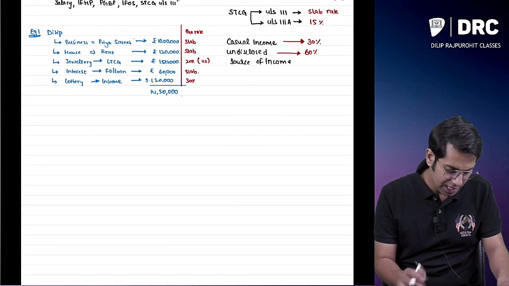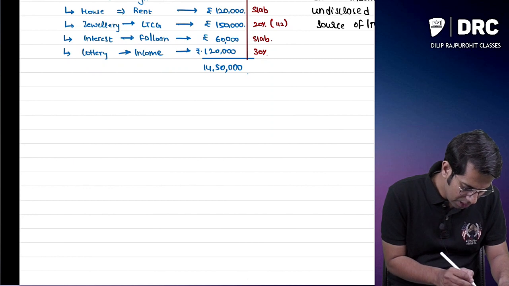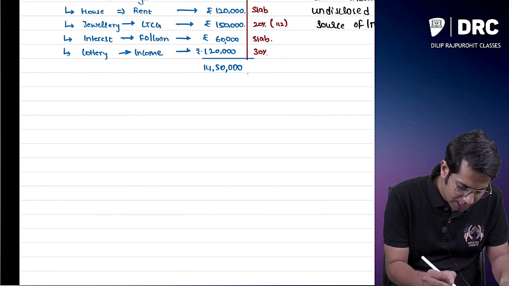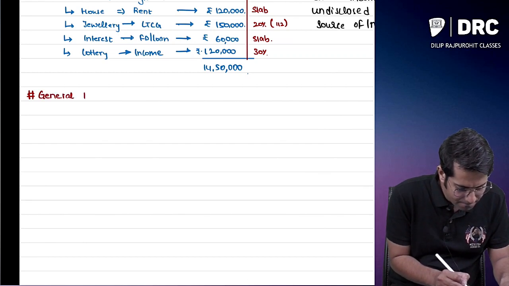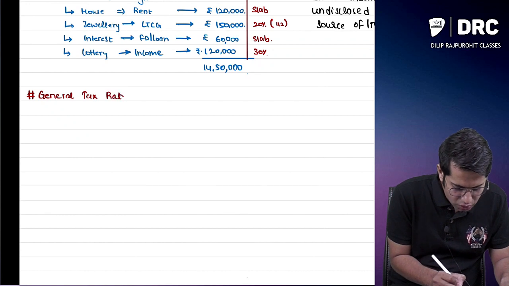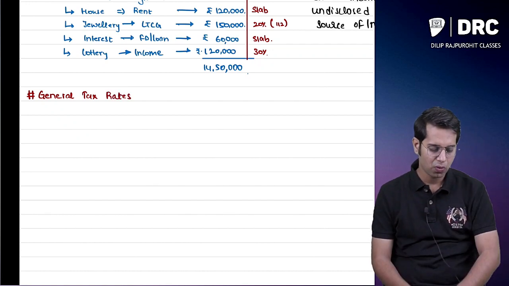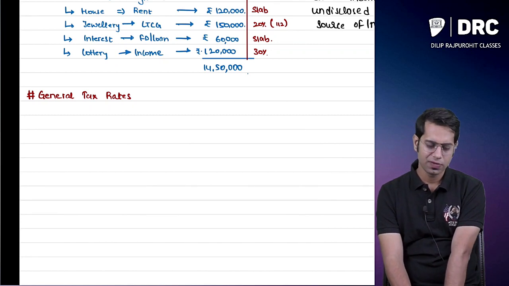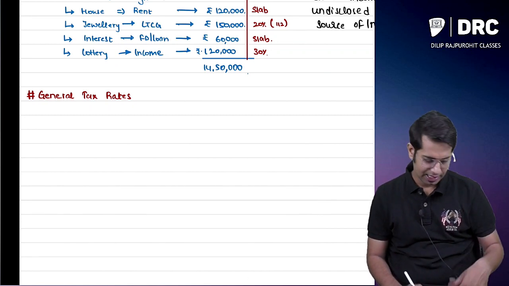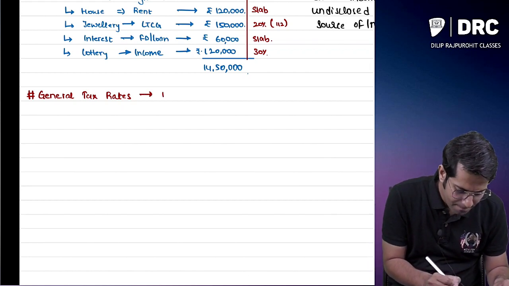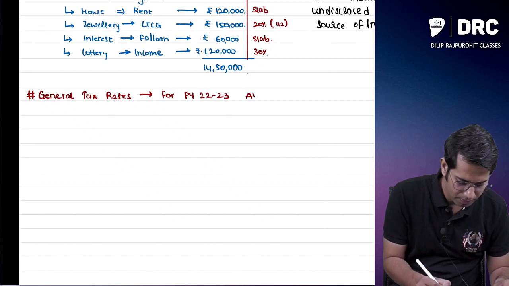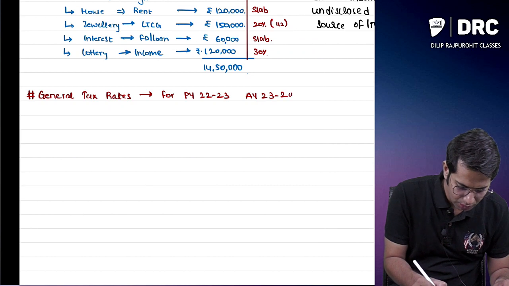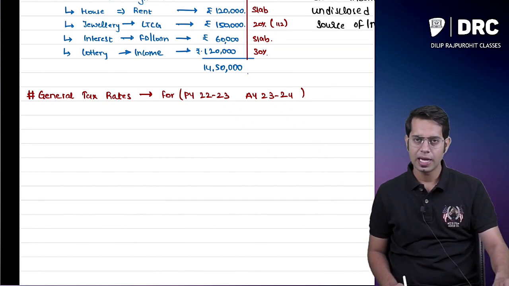Now the discussion which we are going to do is on something called general tax rates. We are starting our discussion with general tax rates, for previous year 22-23 and assessment year 23-24.